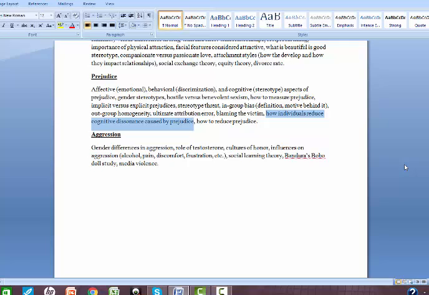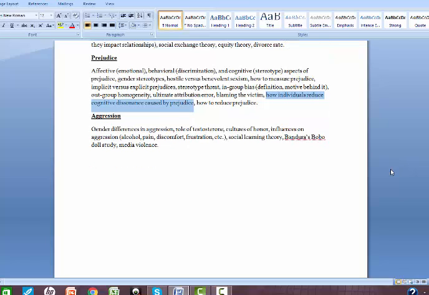That way, they can keep their belief, whatever the stereotype is, and they can keep their behavior, and they don't have to feel bad about themselves because they feel like they're being accurate. I'm not being prejudiced, I'm just telling it like it is, right? So they seek a valid justification, usually. Now, this is definitely not the best way to handle it, but it is usually how people do it. So ways to reduce prejudice.